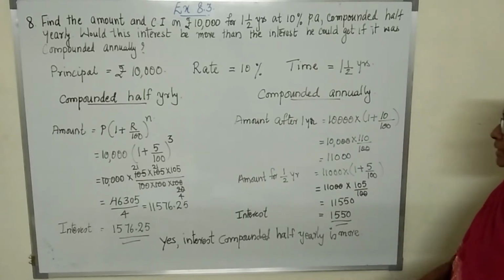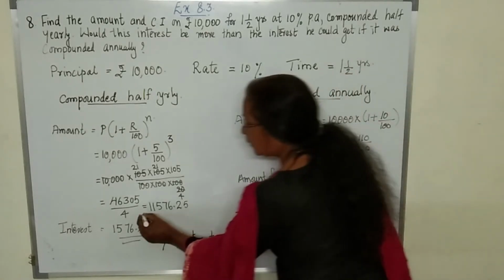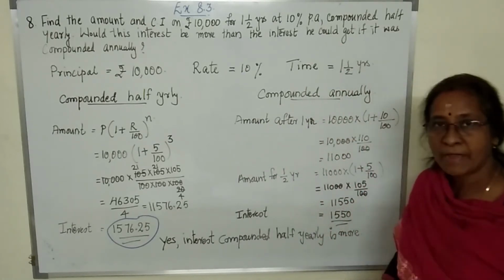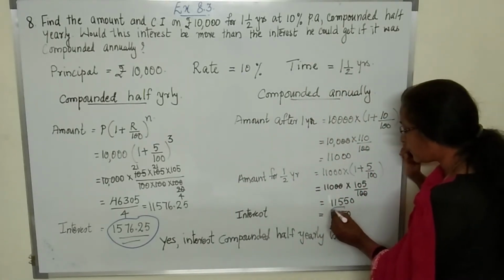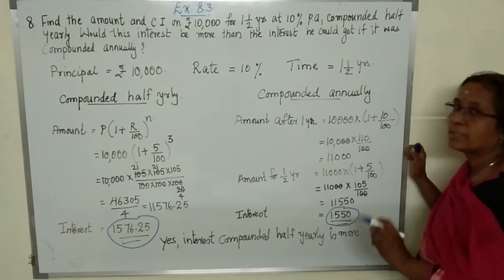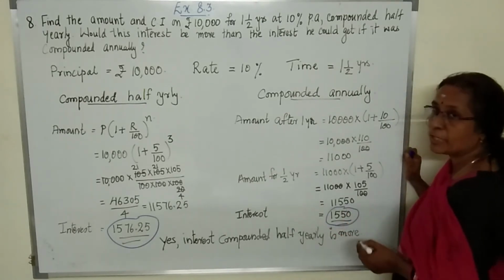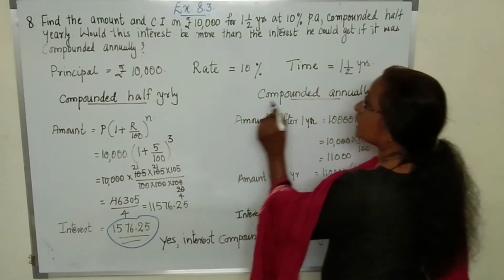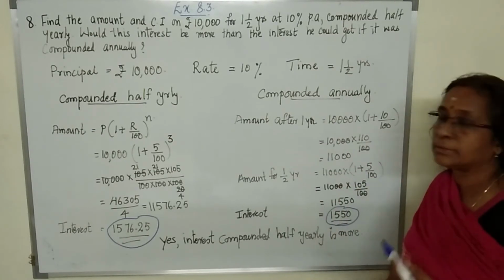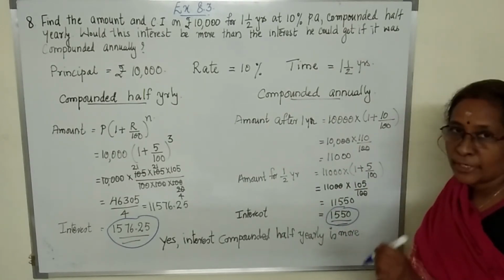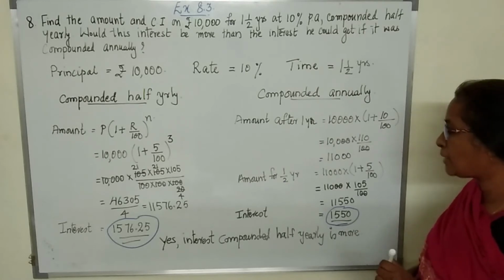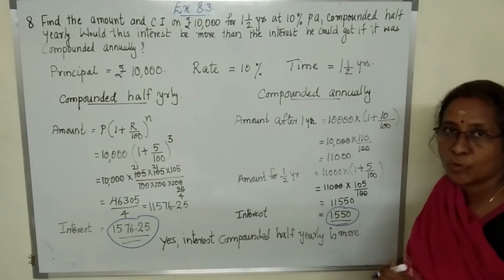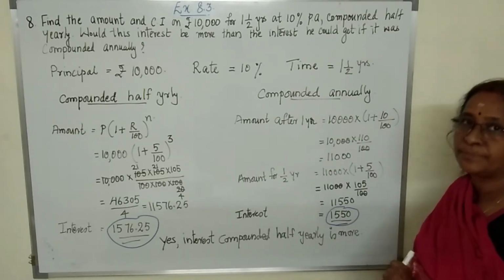That is, from this amount, when we subtract 10,000, we get 1,550. Now compare these two values. This is the interest we get when it is compounded half yearly, and this is the interest we get when it is compounded yearly. Okay, so which interest is bigger? This one is bigger. So the question is, would it be more than the interest when it is compounded annually? So yes, interest compounded half yearly will be more than the interest compounded yearly.